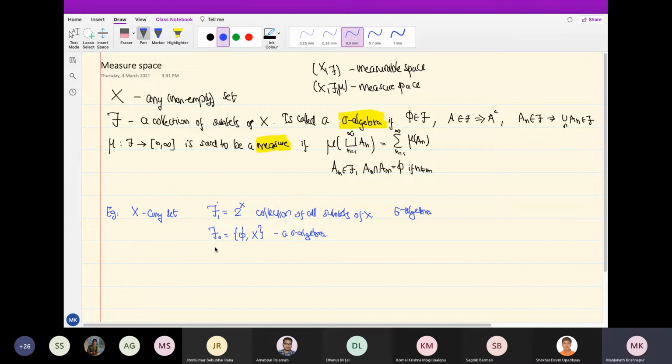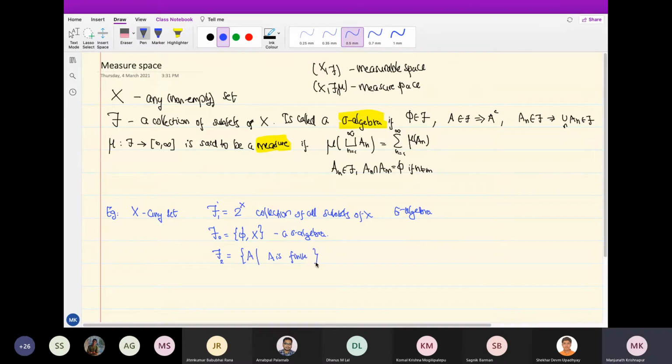Now, what else is there? Let's give some other not so interesting example. Let's call it F2. So you take the collection of all A such that A is finite.